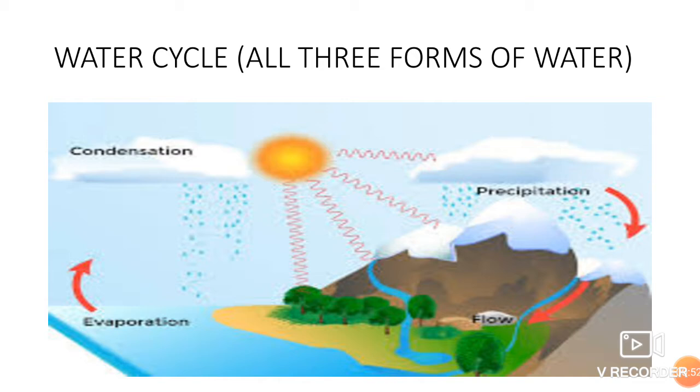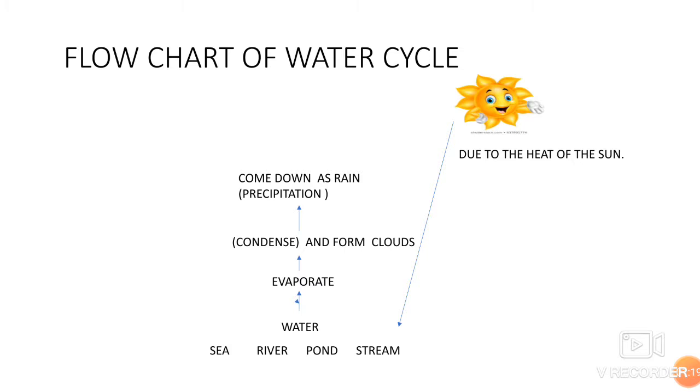Now this cycle is very important. When the sun shines and heats up, as I told you, water from the lake, river, and ponds changes into water vapor. Then it goes up, it cools down, it forms a cloud. This process is called condensation, beta. And when a lot of water gets collected over there, it becomes heavy, it comes down as rain. This falling down of the water is called precipitation.